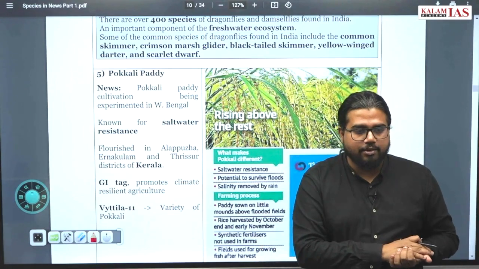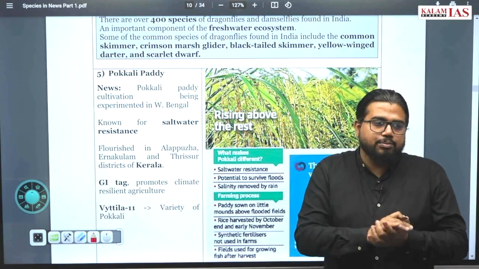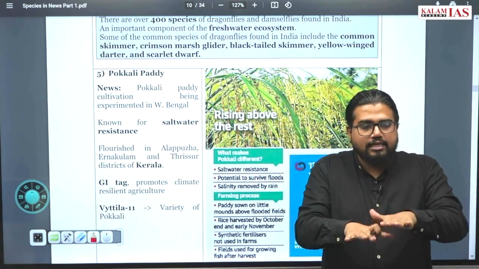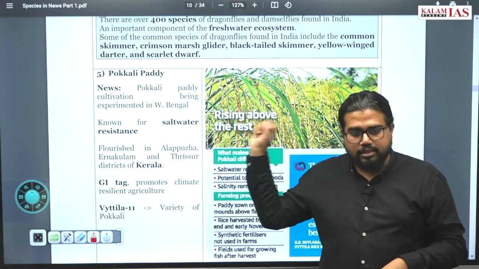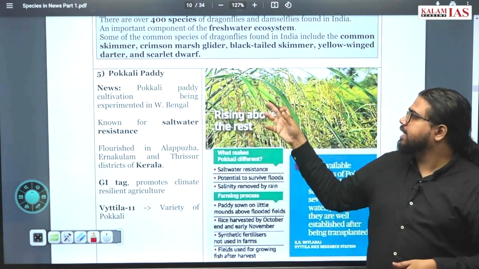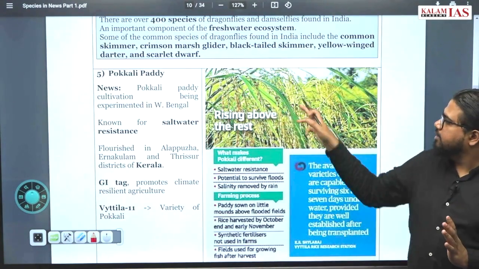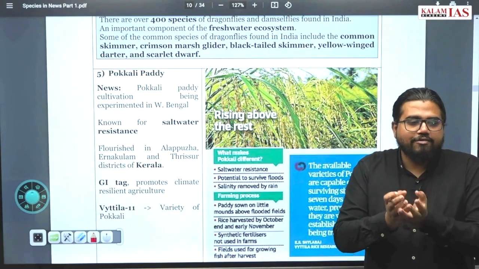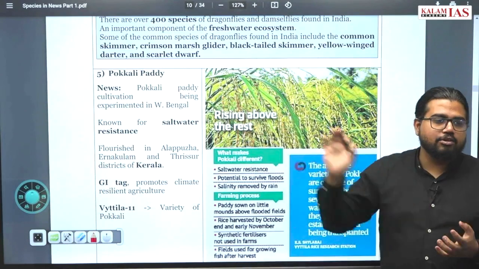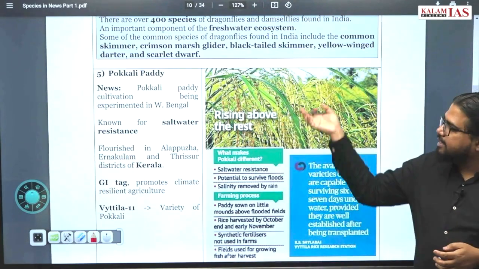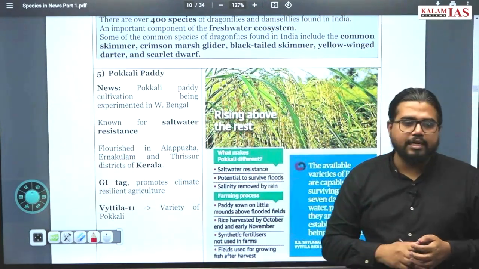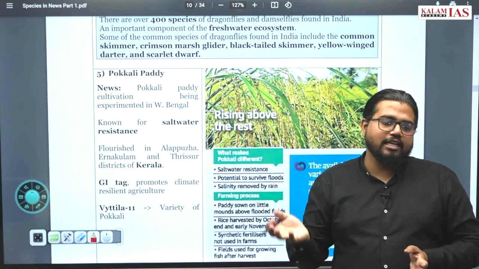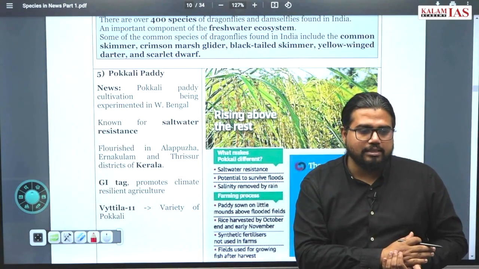So what do you expect if a certain region is below sea level? Whenever rain happens, all water will flow into this region and this region will be flooded. So this particular category of rice or paddy cultivation will have the capacity to withstand constant flooding. Secondly, there can be salt water also coming into these areas, because in Kerala you mostly expect backwaters. What are these backwaters?